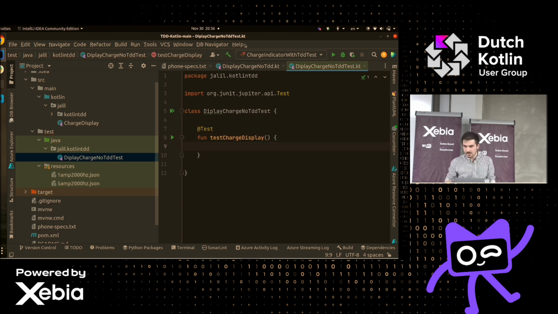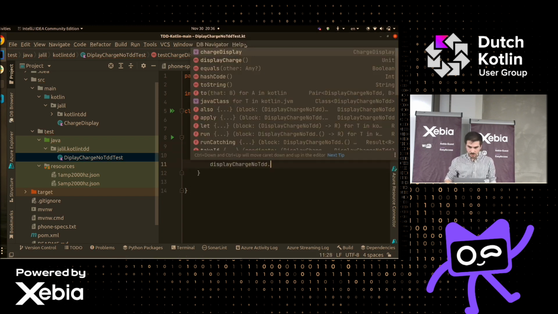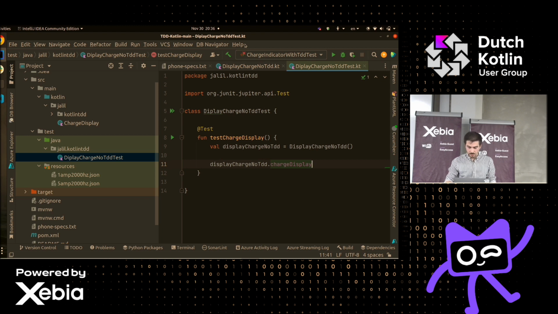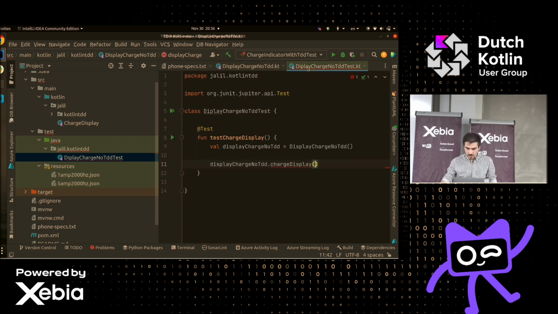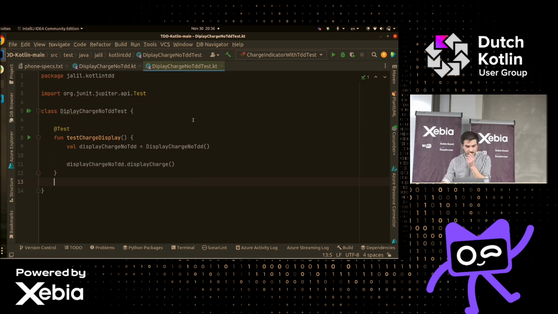We need the instance that we're actually testing. So that's val display charge.tdd, and then display charge.tdd. Cool. Display charge.tdd. Charge display. Is it charge display? Display charge. Yes. But what kind of test is this? What is this test actually doing? What are we testing here?